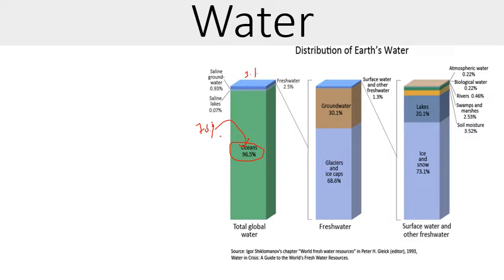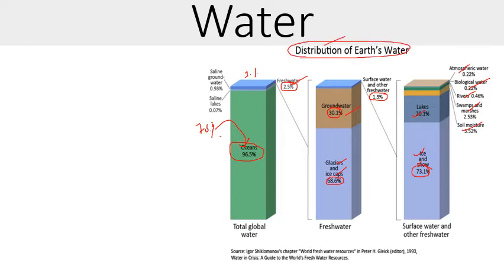And out of this 3% or approximately 2.5% fresh water, its 68.6% is in the frozen form, that is in the form of glaciers and ice caps, and remaining 30% is groundwater that is not available for the use, and some of this groundwater is used by plants. The next comes the surface water, that is approximately 1.3%. Out of this surface water, there is 73.1% water that is in the form of ice and snow, and 20% water is in the freshwater lakes, and then there are other water bodies, atmosphere, biological water, rivers, swamps, marshes, soil moisture. So this is the distribution of Earth's water.